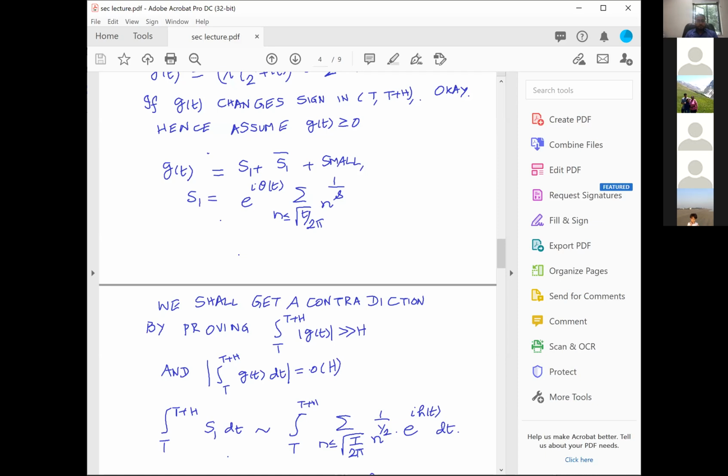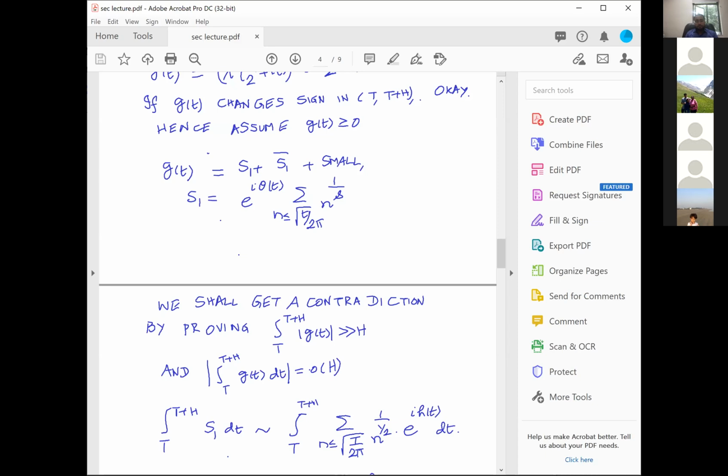However, if you are in an interval of small length between t and t plus h, where h is something like t power 1/4 plus epsilon, then it is immaterial whether you take a little t or a capital T, because n less than or equal to little t over 2 pi and n less than or equal to capital T over 2 pi will not differ much. They will differ by a maximum of one term, and that's all.